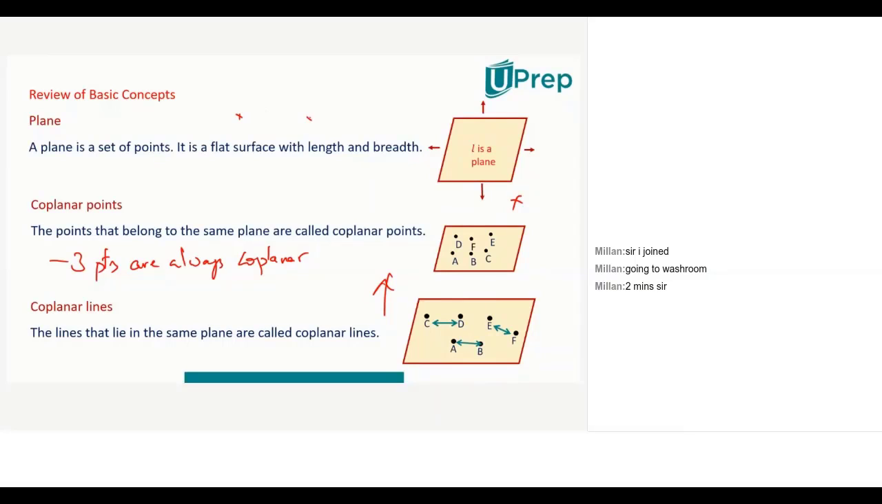See, if I give you 2 points, there will be one line which passes through them. Now, if I give you a third point also, and you join it with the first 2 points, then you form something called a triangle, right? If you look at the triangular region, it will always be a plane.